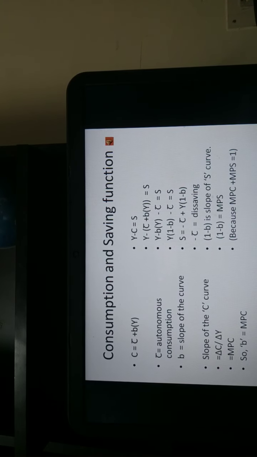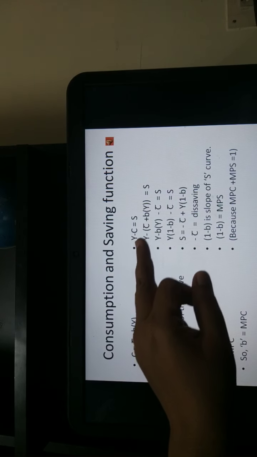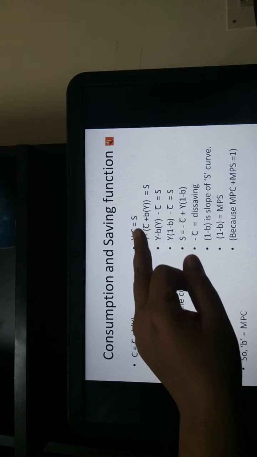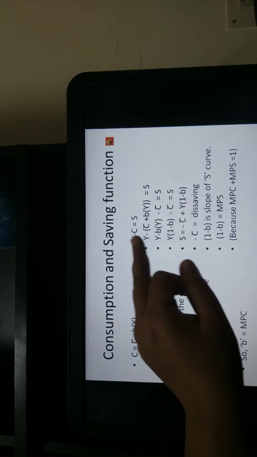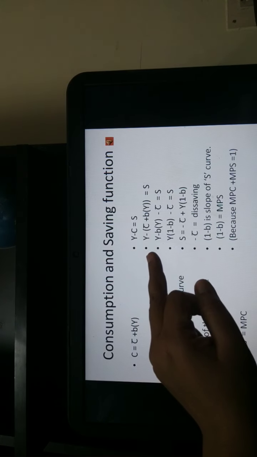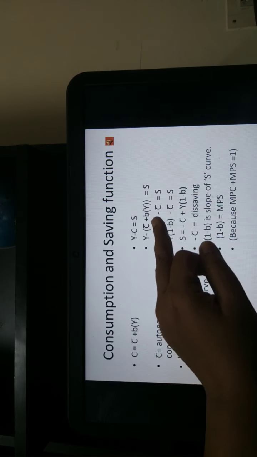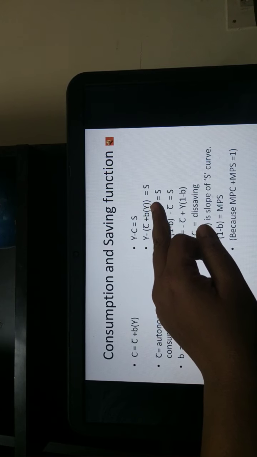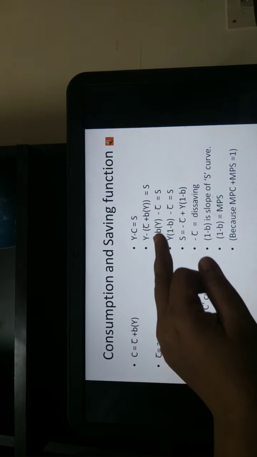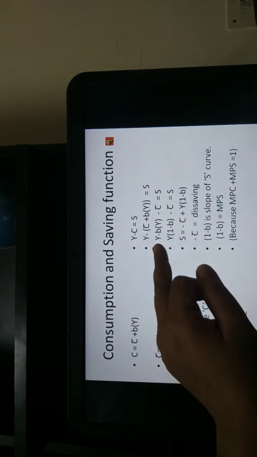Once more, start with the basic equation Y is equal to C plus S. That can also be written as Y minus C is equal to S. Now, in the place of consumption C, substitute this equation. So that would become Y minus (C bar plus BY). Then you can take out Y from the bracket.